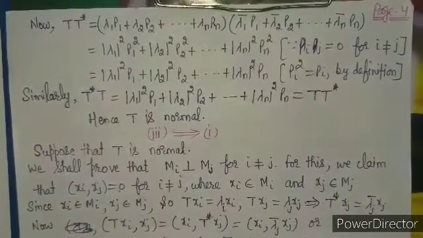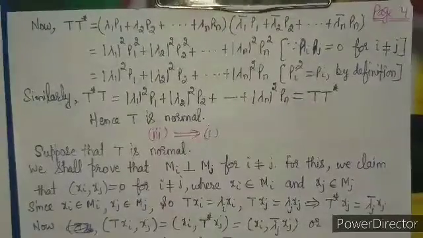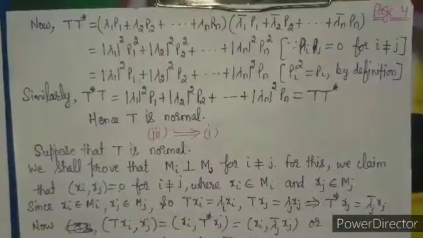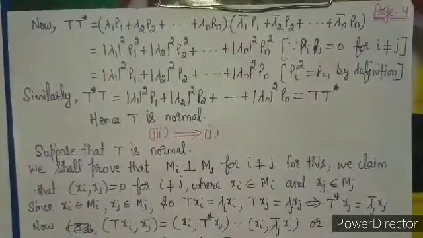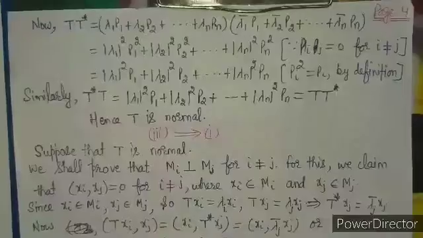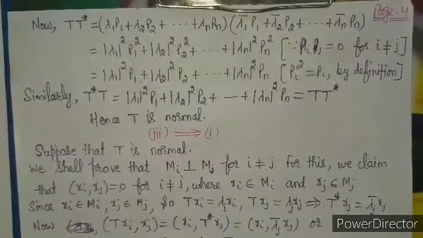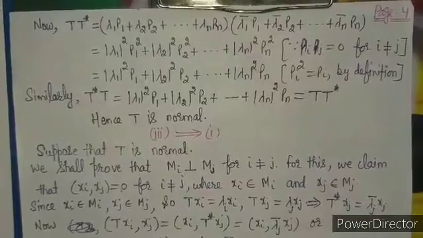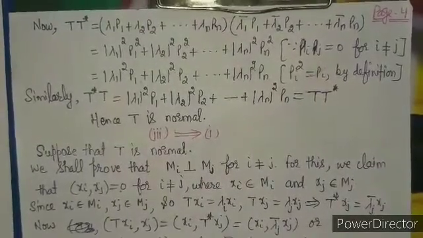If i is not equal to j, then Pi Pj equal to 0, meaning P1 P2, P1 P3 and P1 Pn, all these are 0. So we get mod lambda 1 squared P1, mod lambda 2 squared P2, up to so on mod lambda n squared Pn, because again Pi's are projections, so they are idempotent, so we write Pi squared equal to Pi.